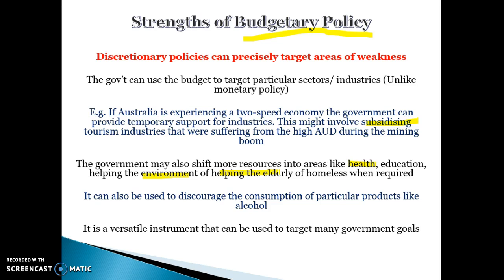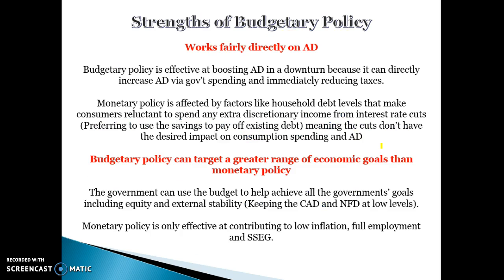E.g., during the height of the mining boom, when the tourism industry was suffering, they were able to give subsidies, export grants and assistance to the tourism industry. It can work fairly directly on aggregate demand. We talked about this a little in the last slide, but basically it's very effective in boosting aggregate demand quite quickly.